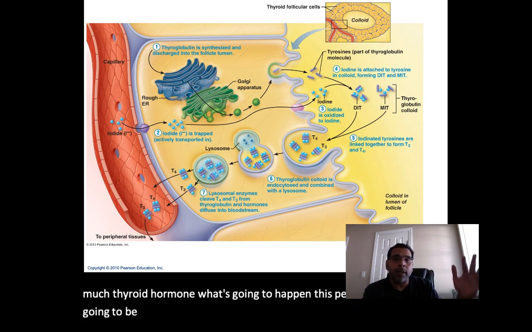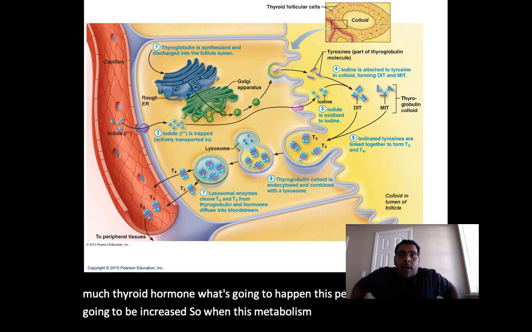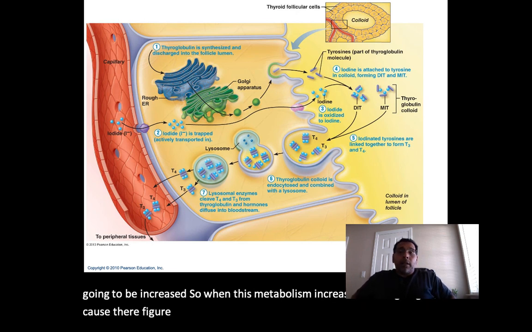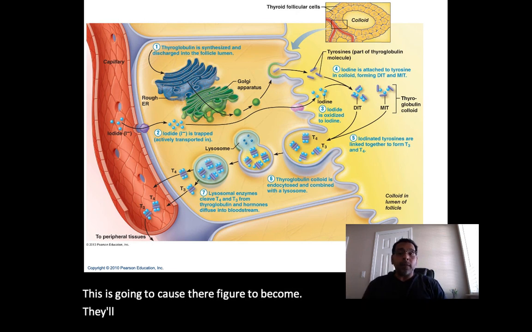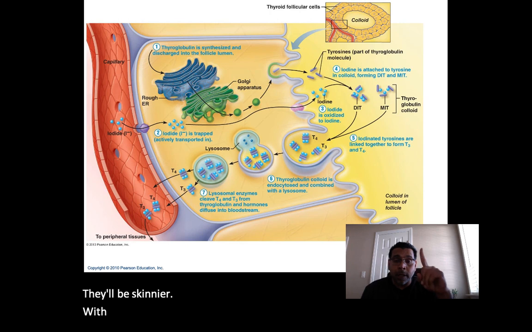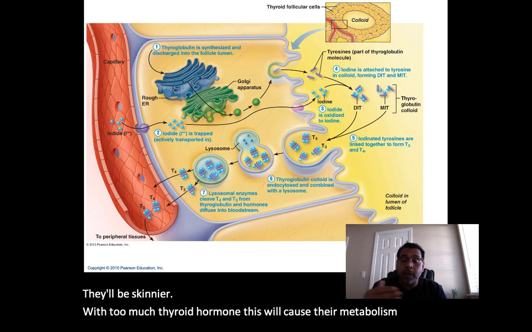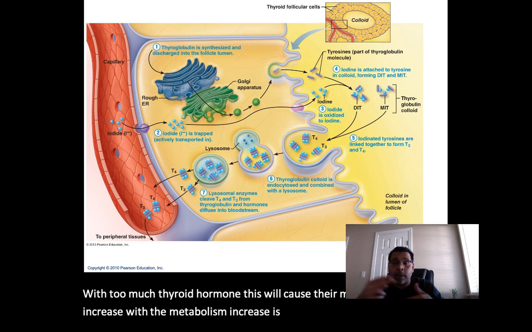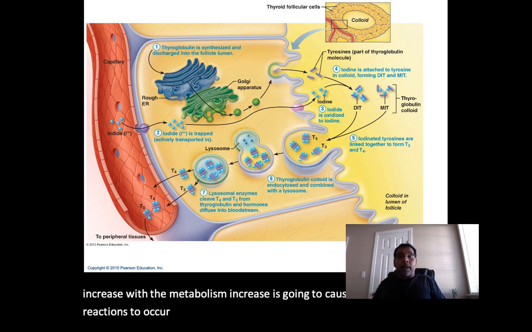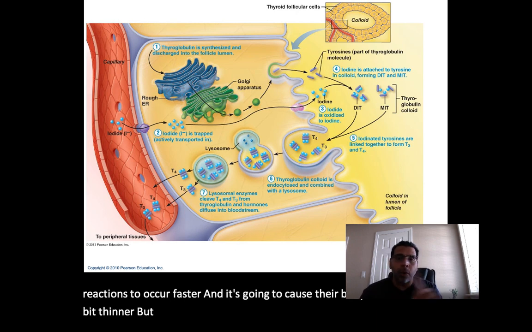When this metabolism increases, this is going to cause their figure to become thinner. They'll be skinnier. It's going to cause all the chemical reactions to occur faster, and it's going to cause their body frame to look a bit thinner. But like I said, that's not always going to be the case.